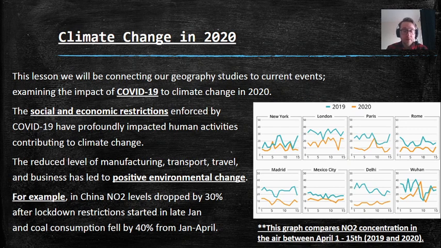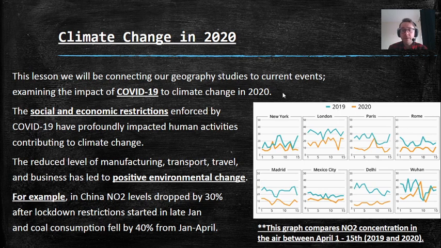have dropped by 30% after lockdown restrictions started in late January, and coal consumption fell by 40% from January to April. So if you look at this graph over here on the right, this graph compares NO2 concentration in the air between April 1st and April 15th in 2019 with that blue line, and 2020.